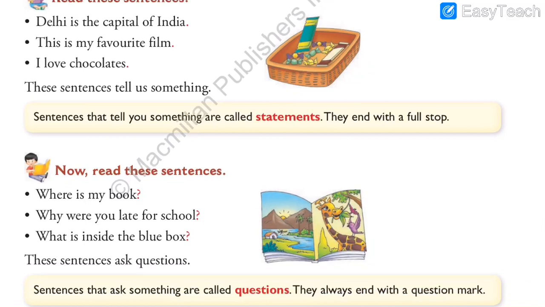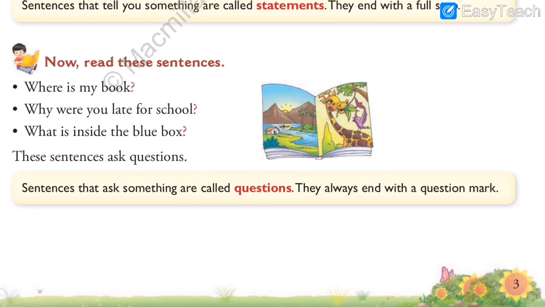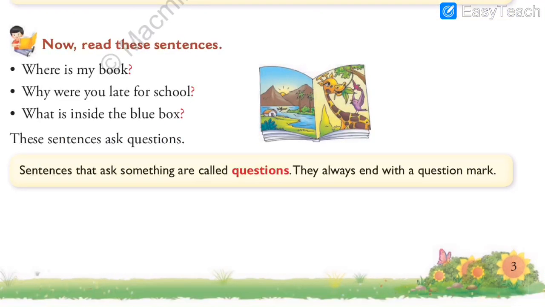Then next, what did we see? Next we saw questions. What are questions? Questions are something that you use for asking when you don't know something, like: where is my book, where were you, why were you late for school, what is inside the blue box. All these are called questions, and questions must end with a question mark. This is a punctuation mark that you have to learn for questions, Q for questions, and it is already written in the definition. So always remember this rule: statements end with a full stop, questions end with a question mark.